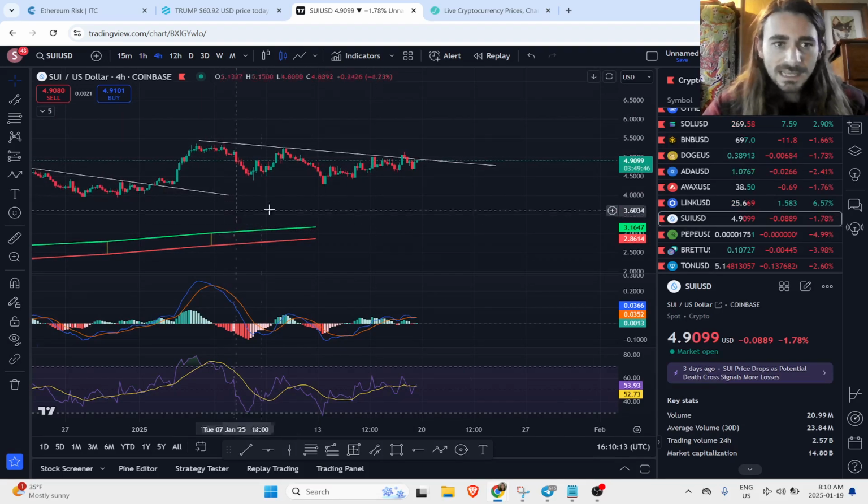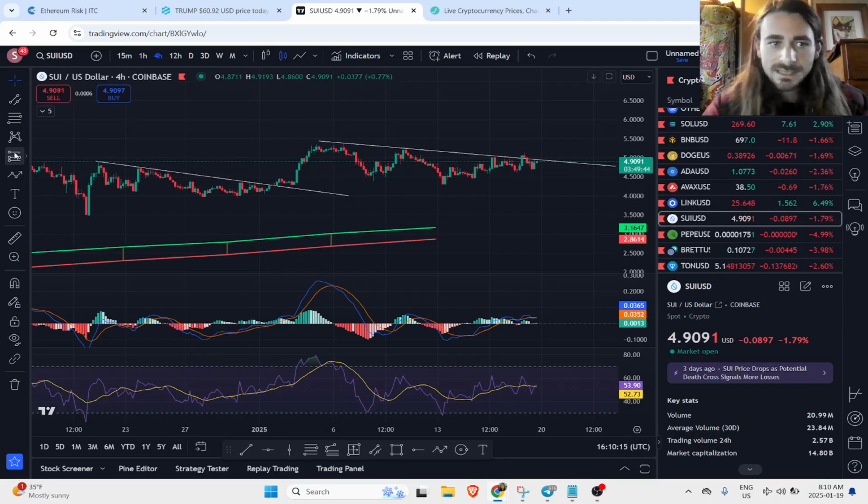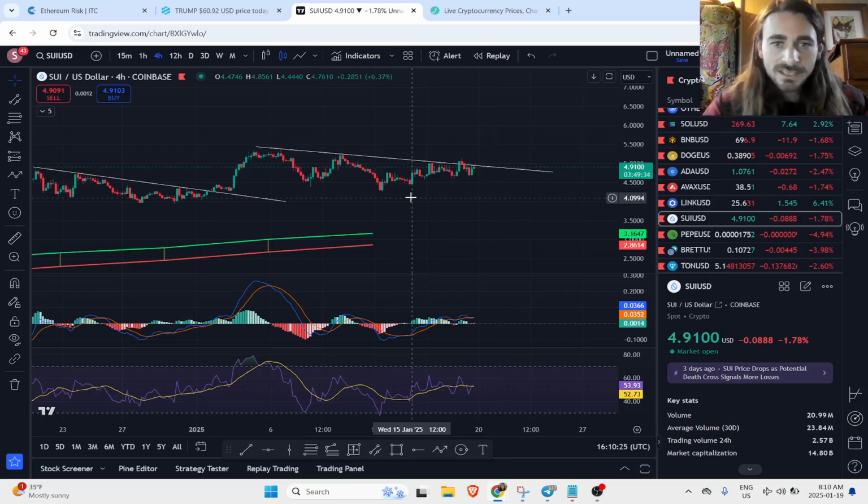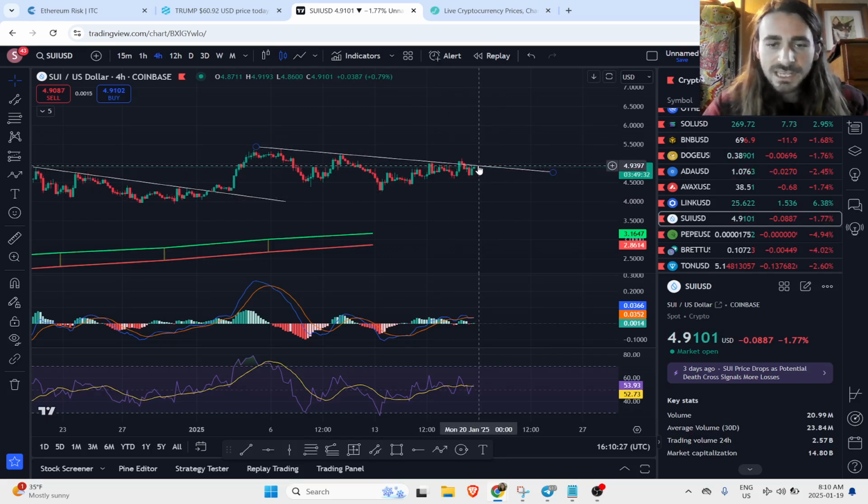Moving on, Sui. Again, we're just going through these downward consolidations. We're in that uptrend on the low time frame, so that looks good. It looks like we're going to break out here. Yeah, Sui looks good.